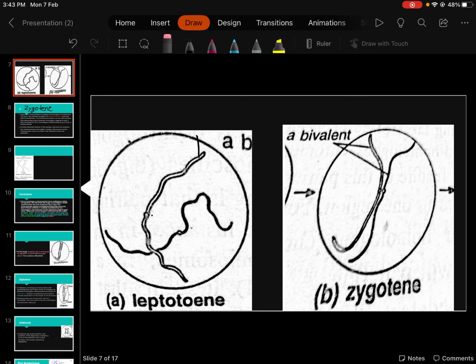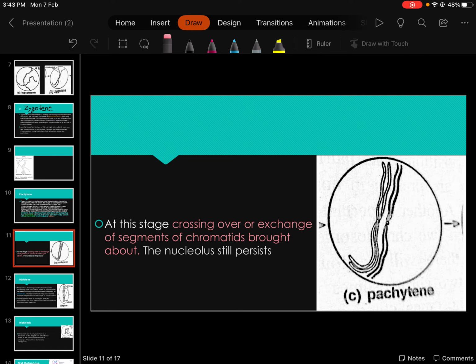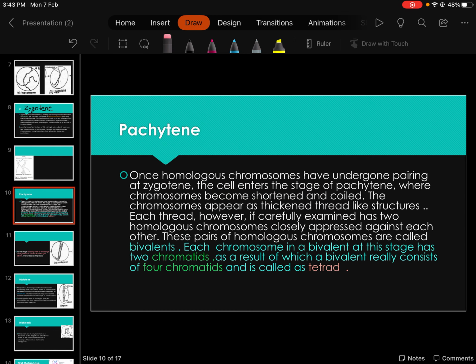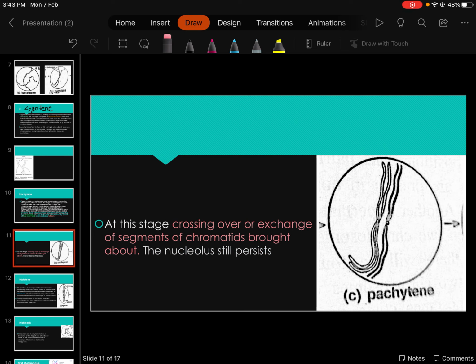But in pachytene, you can see one chromosome having 2 strands very clearly. Both the strands are visible only in the pachytene stage. These are the 2 strands of DNA, and they are visible in pachytene, and that's why they are called bivalents, because one strand of DNA will look like one chromatid, and the other will look like the other chromatid. These are called bivalents.